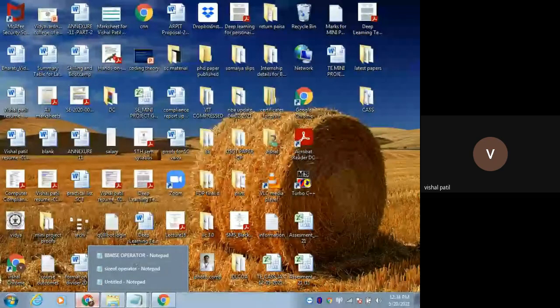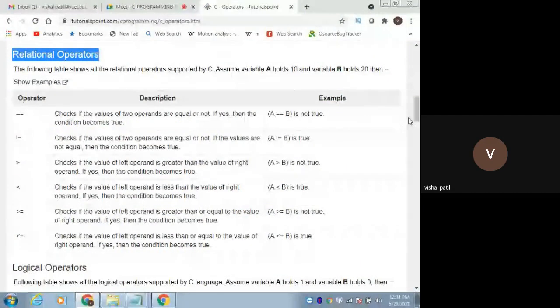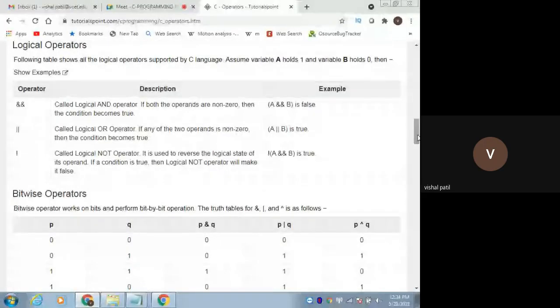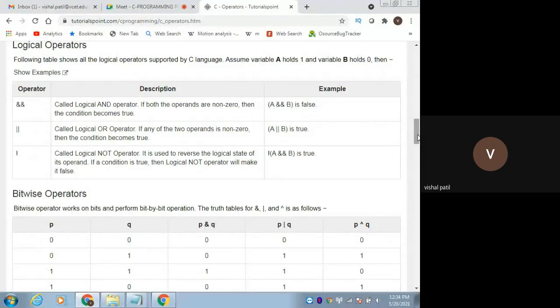Okay, so we have just finished with the relational operators. Let's see the logical operators. The first logical operator is AND, the second one is the OR operation, and the third one is the NOT operation, that is exclamation. Relational operators were binary operators, right? What about these logical operators?